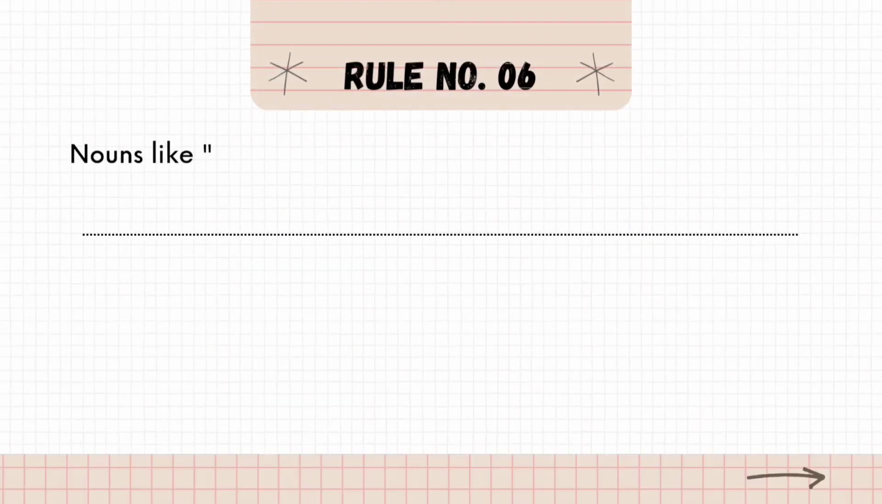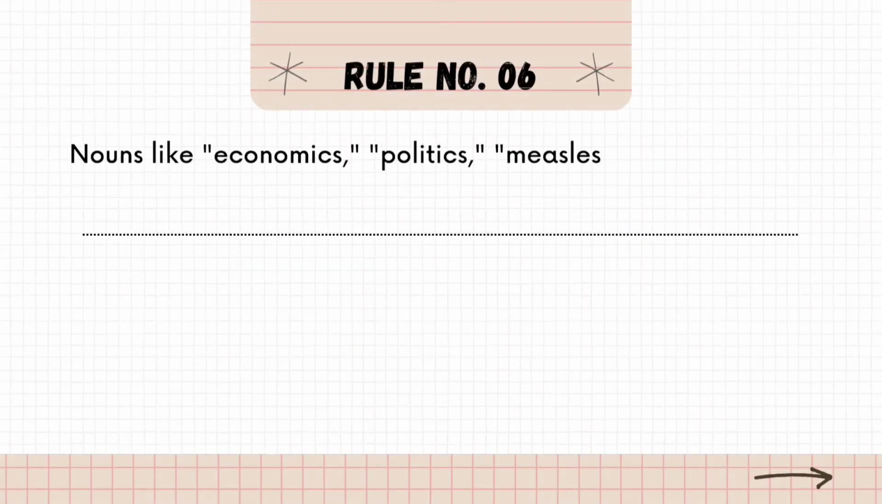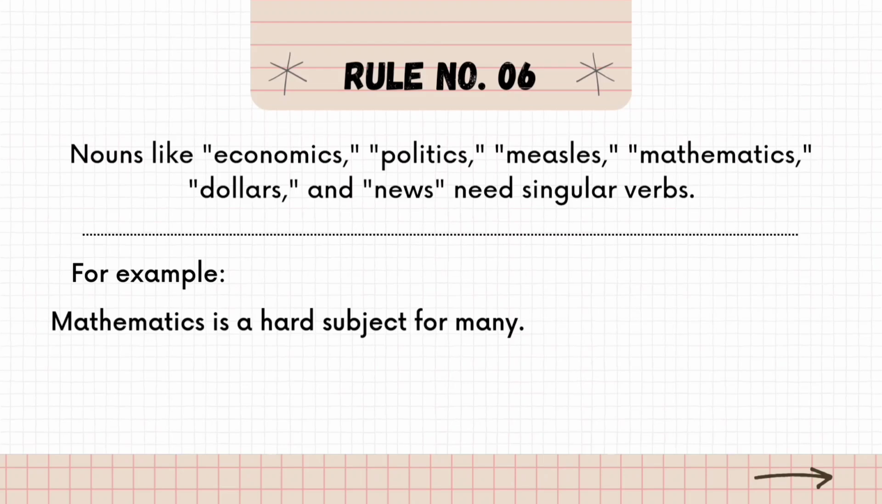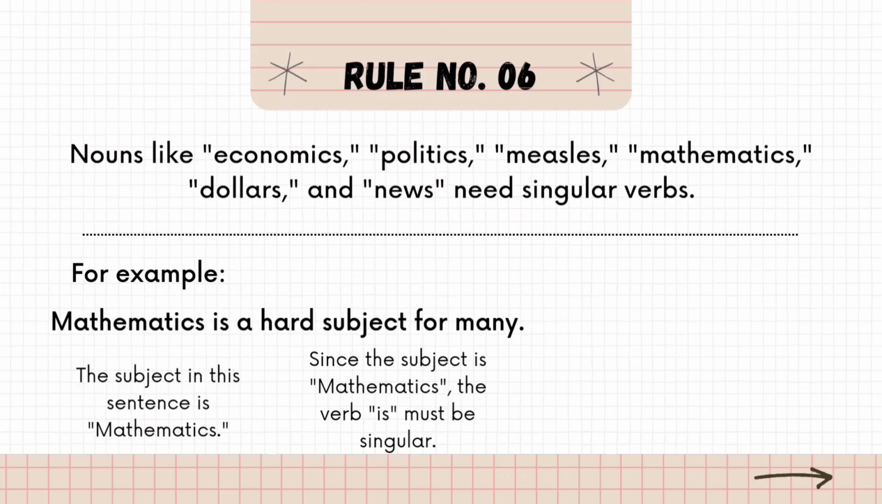Rule number 6. Nouns like economics, politics, measles, mathematics, dollars and news need singular verbs. For example, mathematics is a hard subject for many. The subject in this sentence is mathematics. It is treated as a singular subject. So, take the singular verb, that is is.